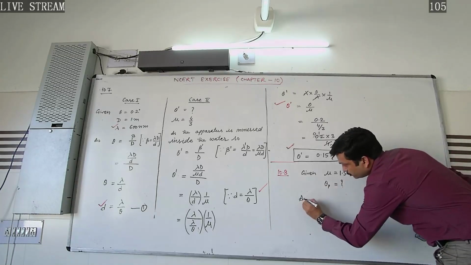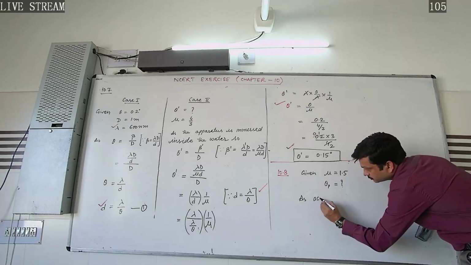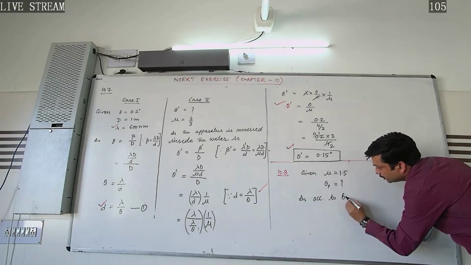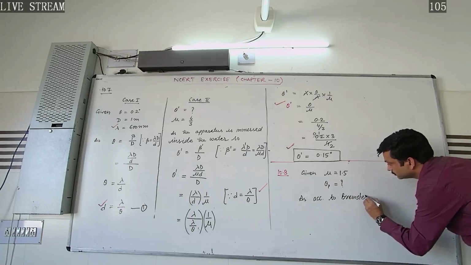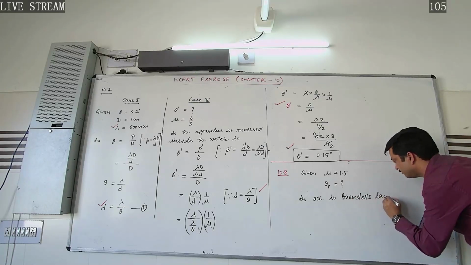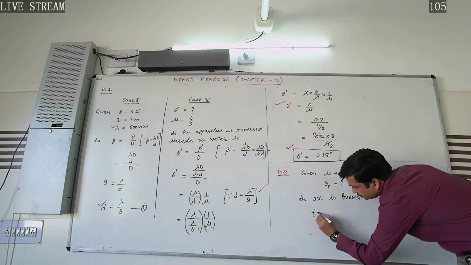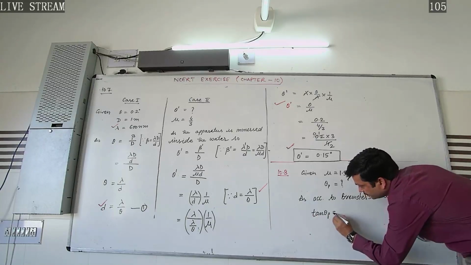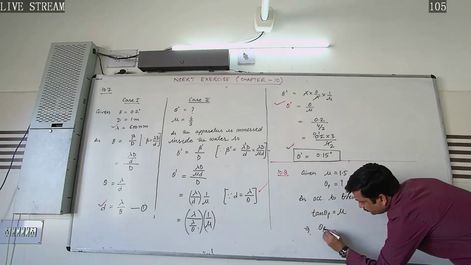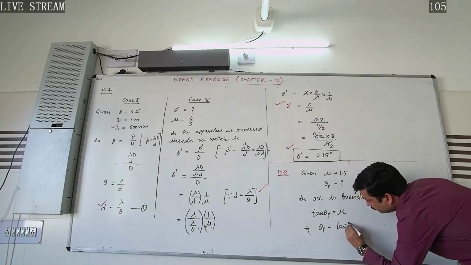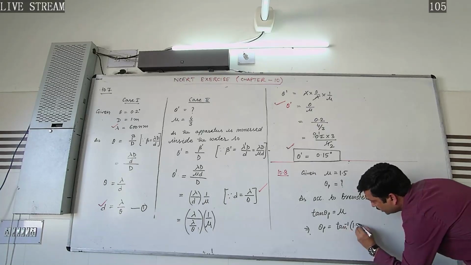According to Brewster's law, the tangent of the polarizing angle is equal to the refractive index, or we can say theta p will be equal to tan inverse of mu, putting the value 1.5.